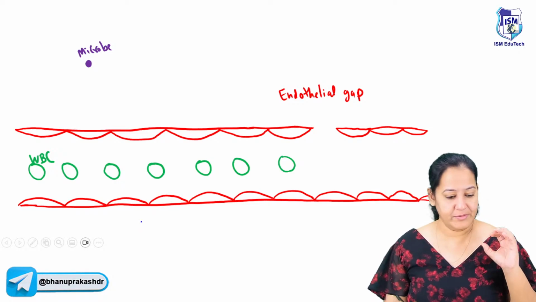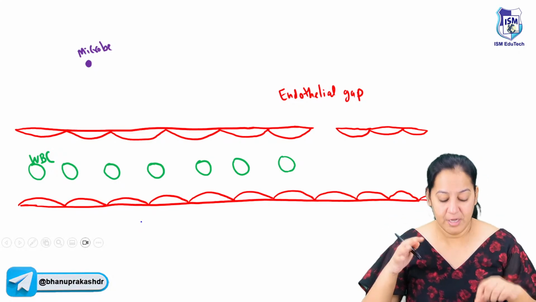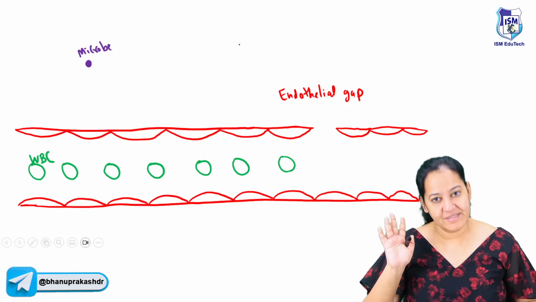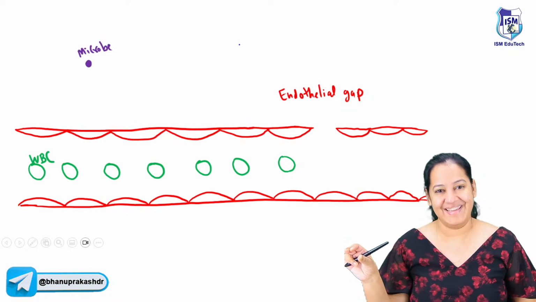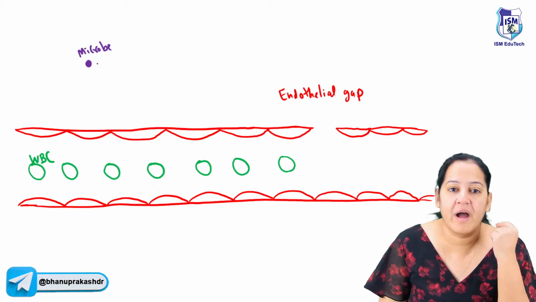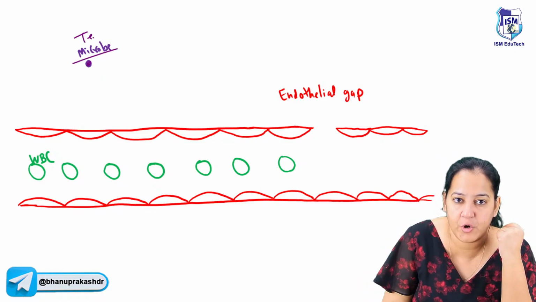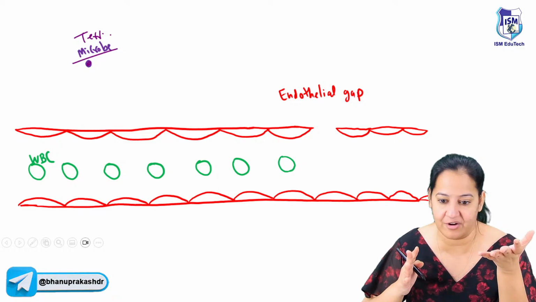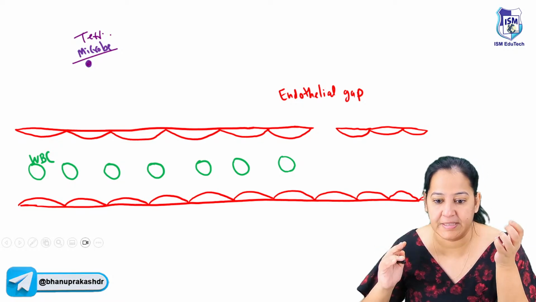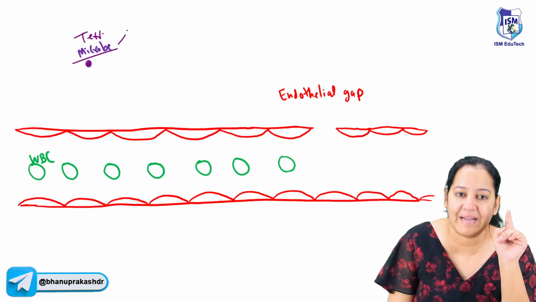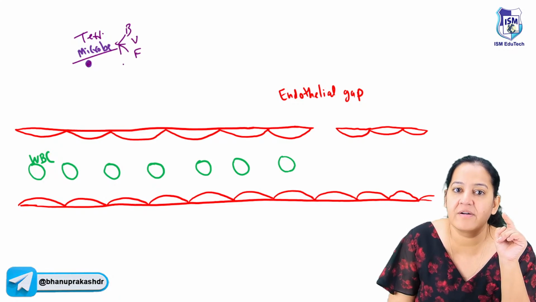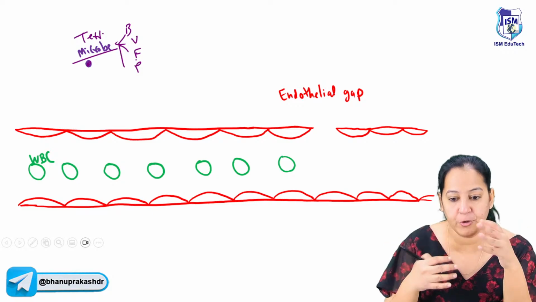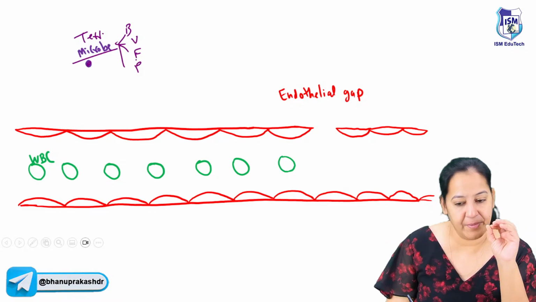You can see a blood vessel. Now see, please understand this master diagram. You may be thinking, ma'am, why are you taking all these 11 events? What is the need? So please understand this master diagram. Can you see a blood vessel? Yes. Now can you see a microbe? I call the microbe a terrorist. A terrorist is someone who enters the country's territory and harms the country's people. The terrorist is a foreign particle. In the same way, this microbe can be bacteria, virus, fungus, or parasite. It's a foreign particle. It enters the human body and causes diseases. So I will compare it with the terrorist.